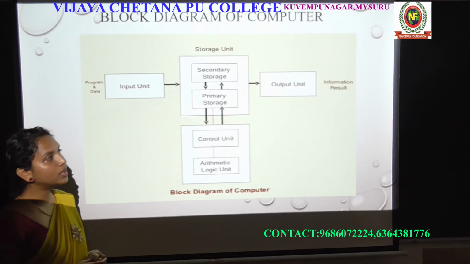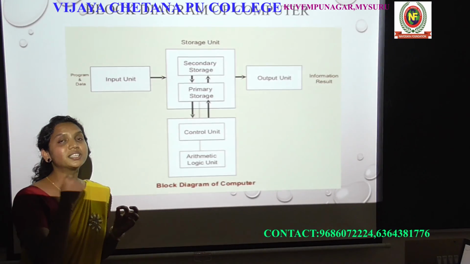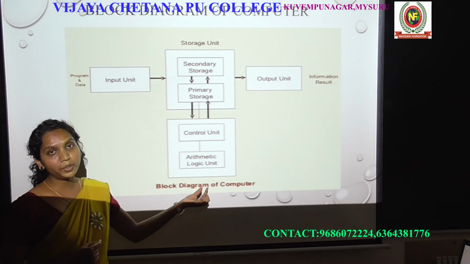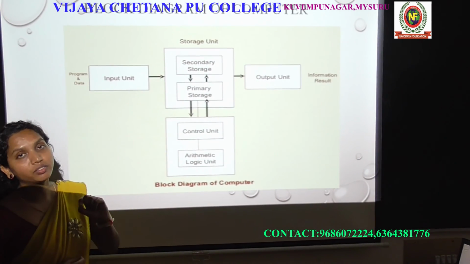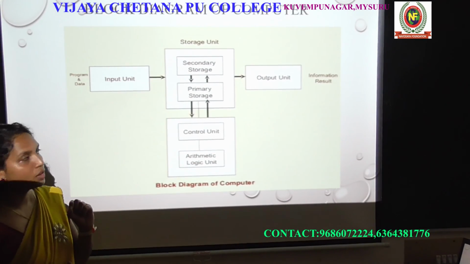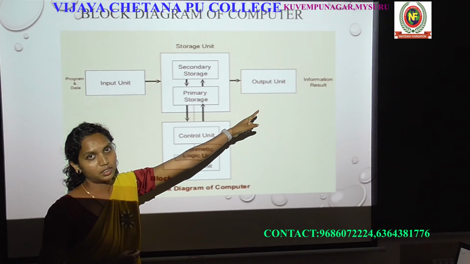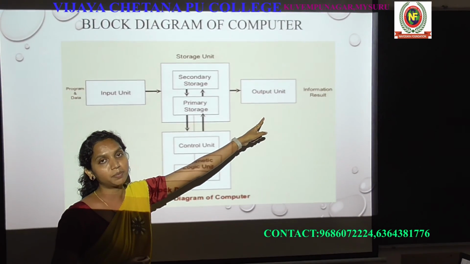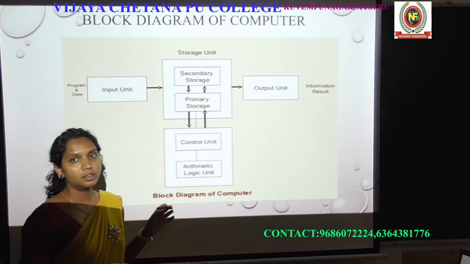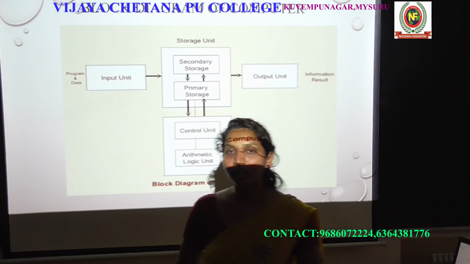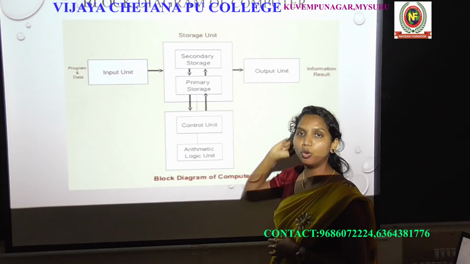So here I choose that I want to see the output through a monitor. So 2 plus 3 is what? 5. Where will the 5 be stored? That will be stored in a memory. Now I want to know the result of the input data. So this data will be sent to where? Output devices. Which device will display the output? That is a monitor. The monitor will display the result, that is 5. Right? 5 is the output result.